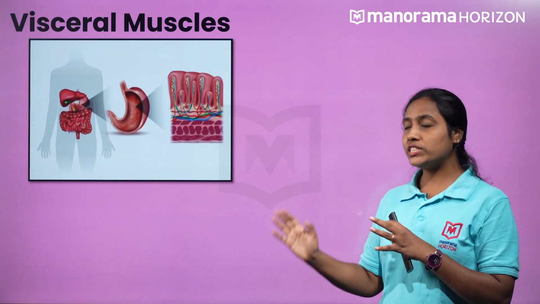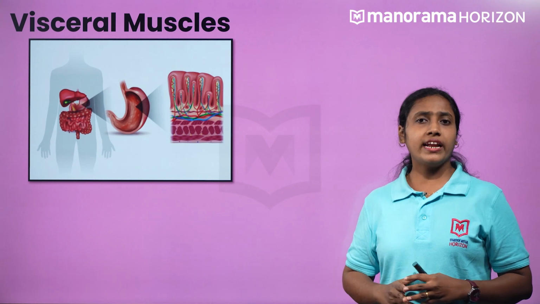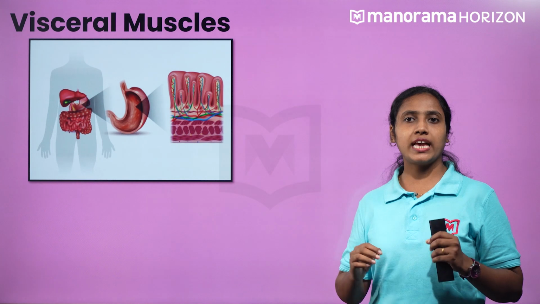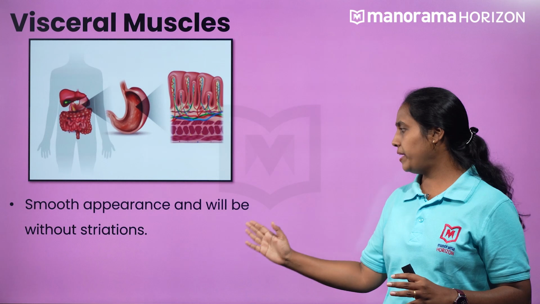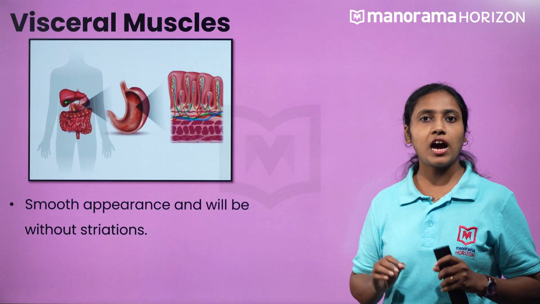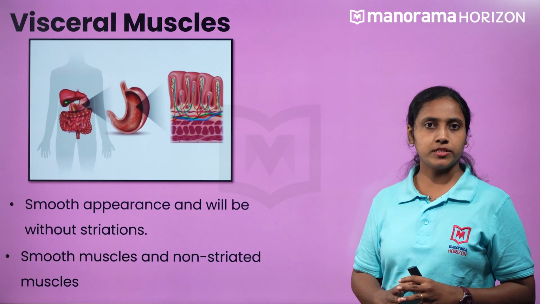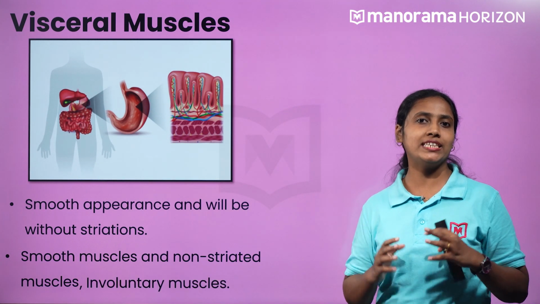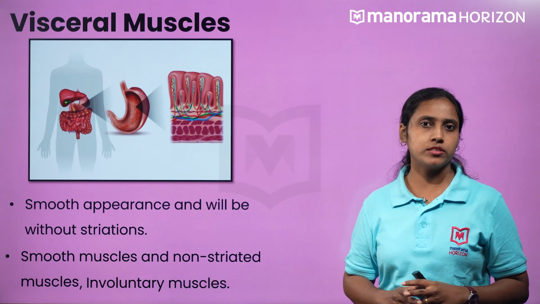We can see visceral muscles in the inner lining of the internal organs. Let us now check the properties of these muscles. Muscles seen in internal organs and such areas have a smooth appearance and are without striations. So, these visceral muscles are known as smooth muscles or non-striated muscles. They perform all the involuntary actions taking place in our body, and hence they are termed involuntary muscles.